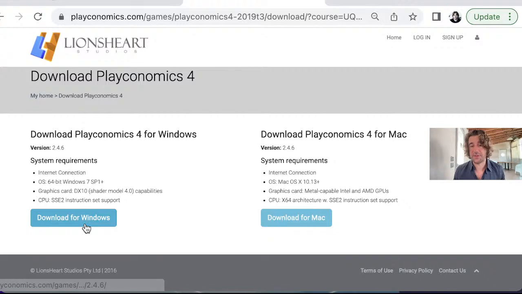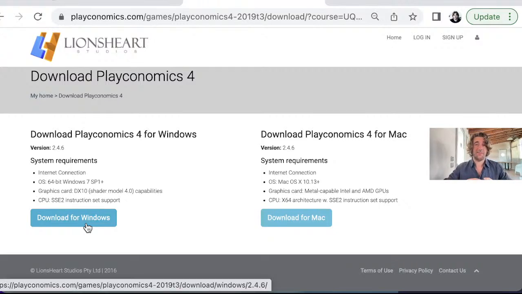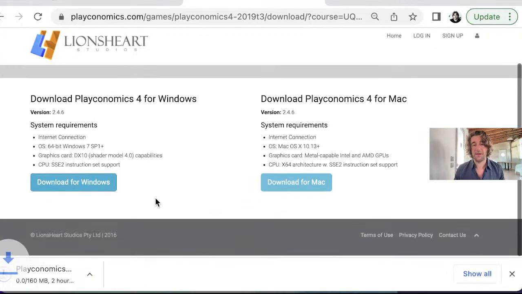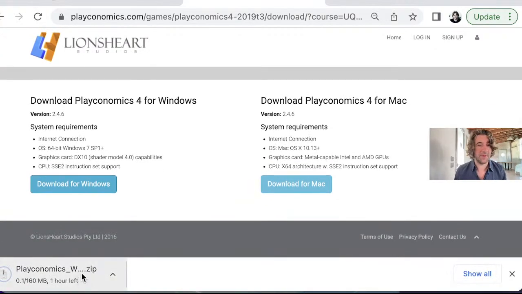I also want to mention that for Windows, you gotta download the game and then unzip it. Really important, unzip it before you run the game, because otherwise it's not gonna work. Make sure you do that. When you download, it's basically done, and you're just gonna be able to get started with the game.